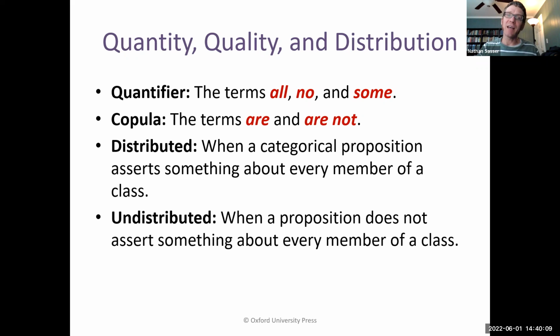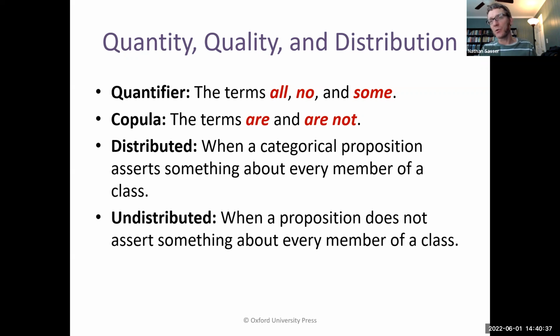Now, we say that a class is distributed when a categorical proposition asserts something about every member of that class. We say that some particular class is undistributed when the proposition does not assert something about every single member of that class.